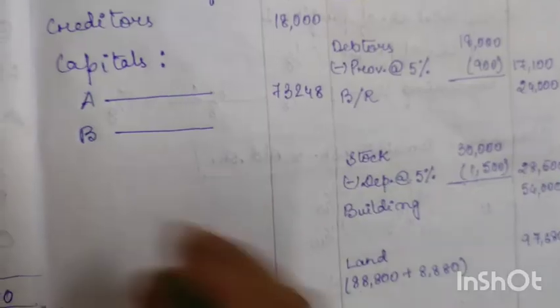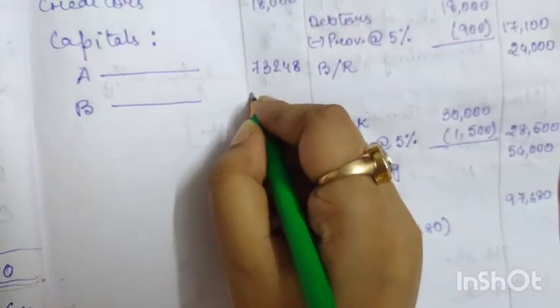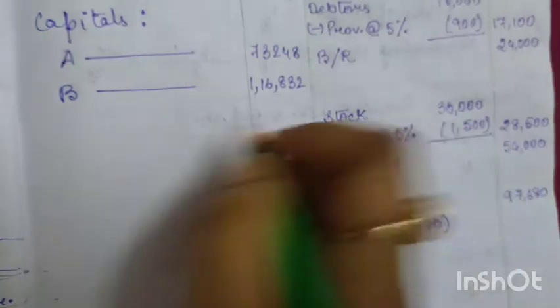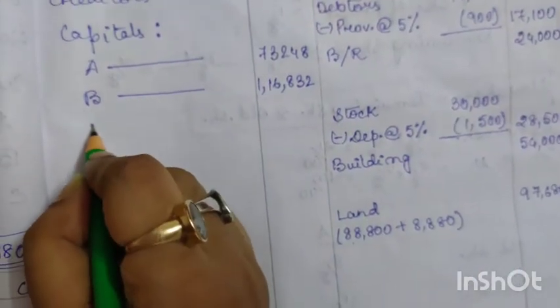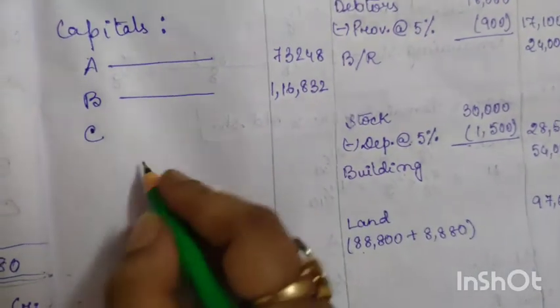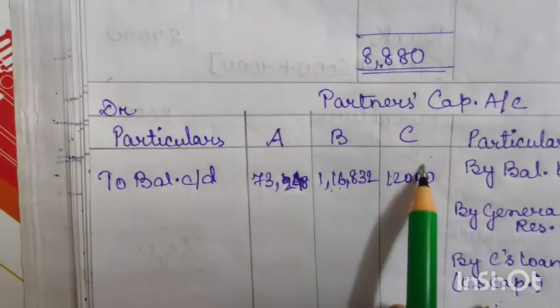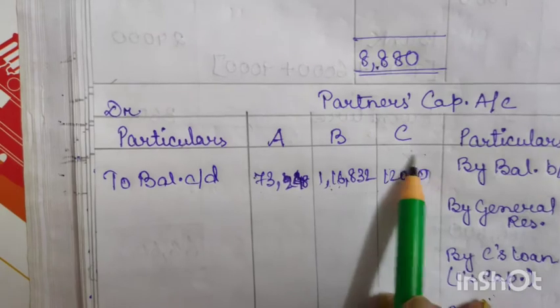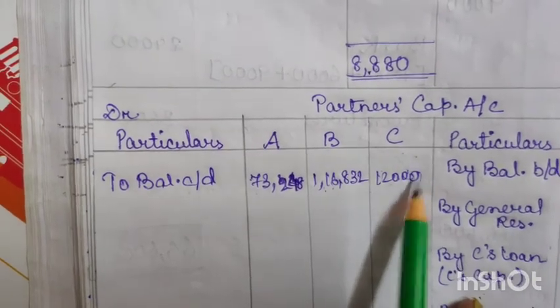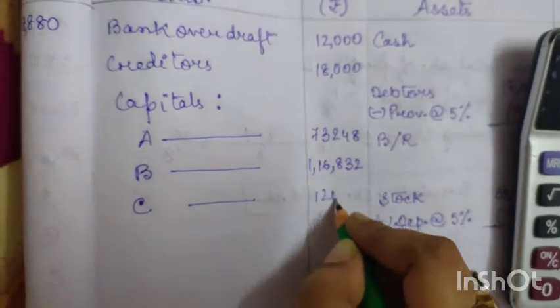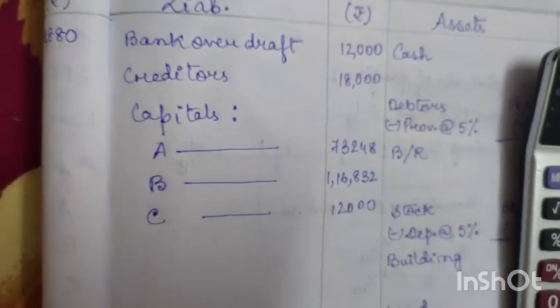So for B we will write 1,16,832. Now for C, as we can see here, in C's column it is 12,000, so C's capital will be 12,000. So we will write here 12,000. Okay, so now we got the capitals.